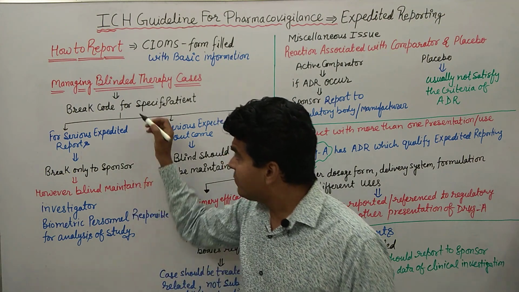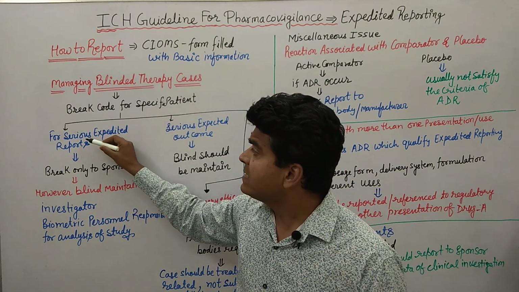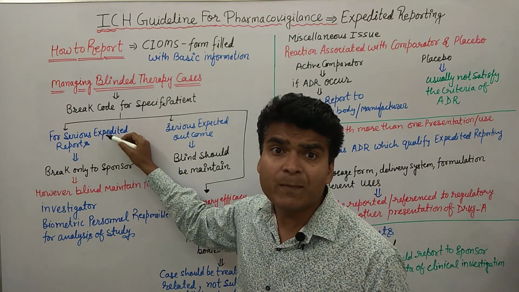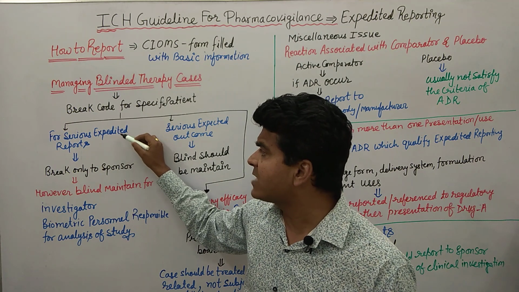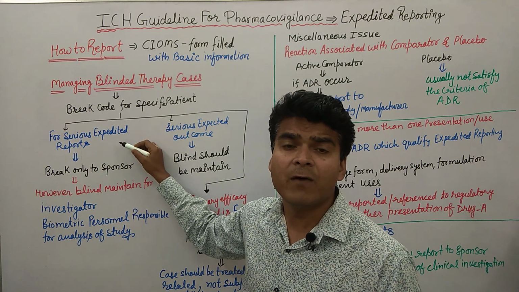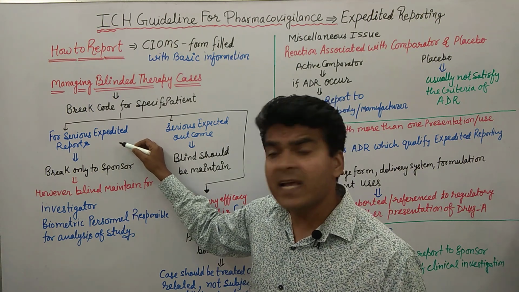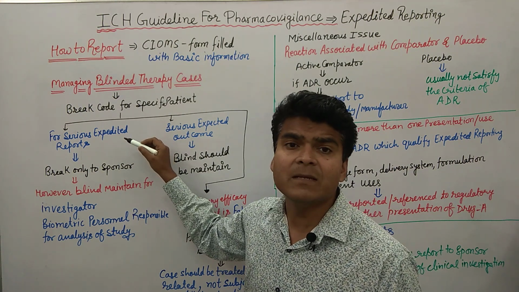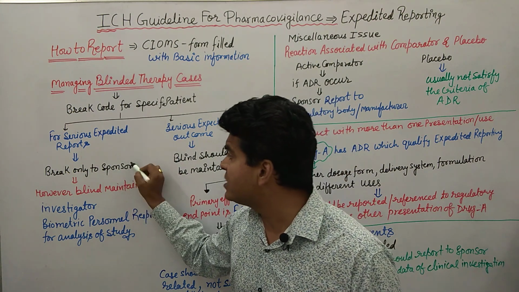Clear? So first, we can break the code if a serious unexpected event occurs and it qualifies for expedited reporting. In such a clinical trial, if one or two patients are identified with a serious or unexpected event, then there is a possibility that blinding should be broken by the sponsor.